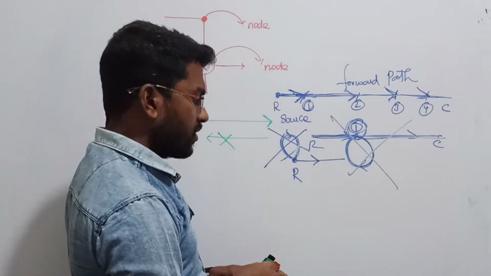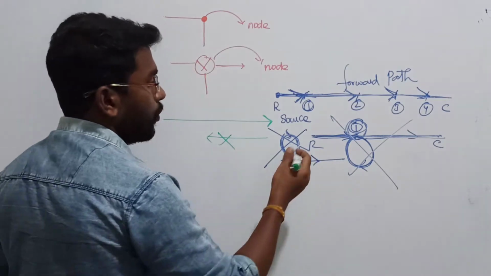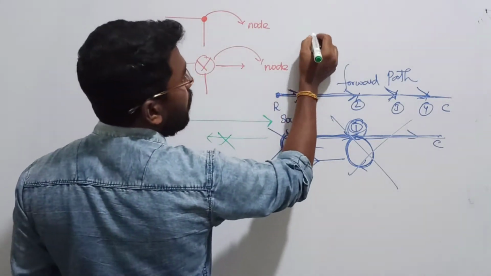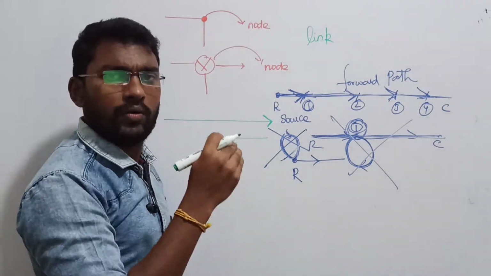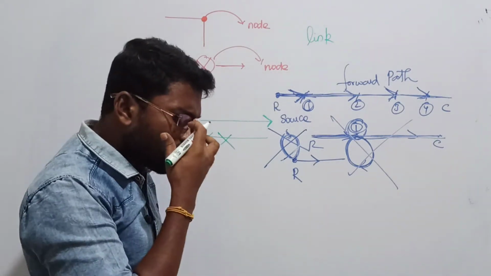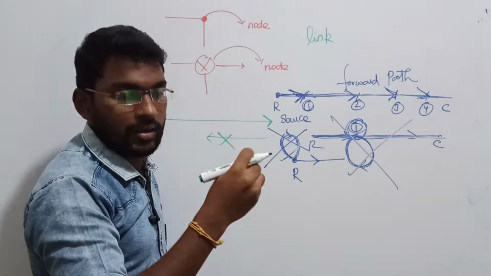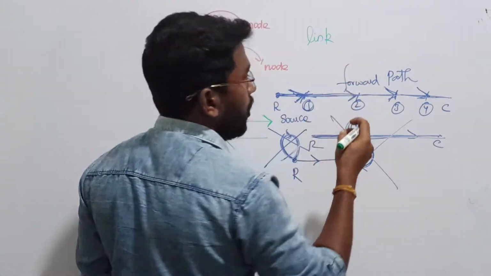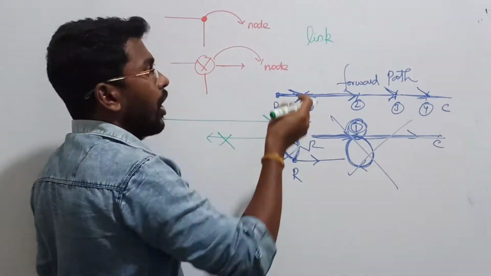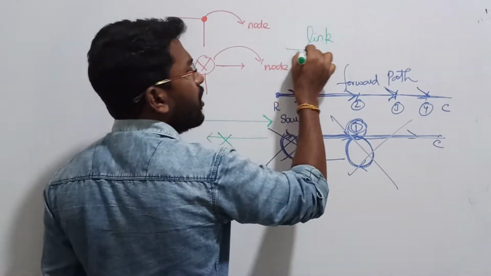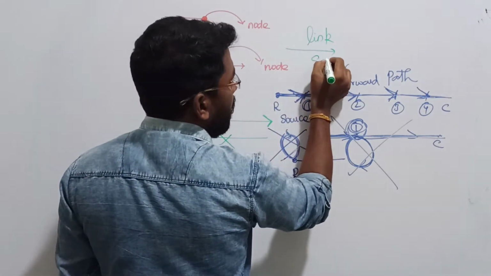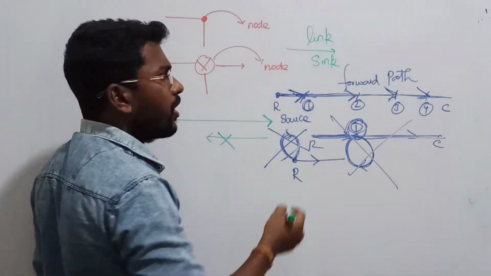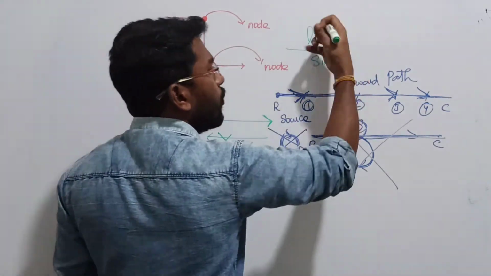And the next thing is output. Input is called source, and output is called sink. Now what are we going to do with the output side? When I am taking your output, some signals are going to be linked with your output. Sometimes we also call it sink. In this sink, we are going to collect the energy.